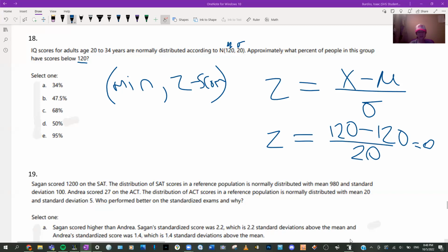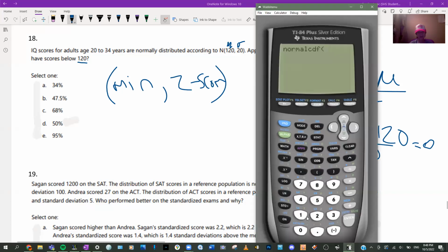Okay, so don't think that because it's 0, that's bad. We're going to just do the minimum. Okay, the minimum is 20.